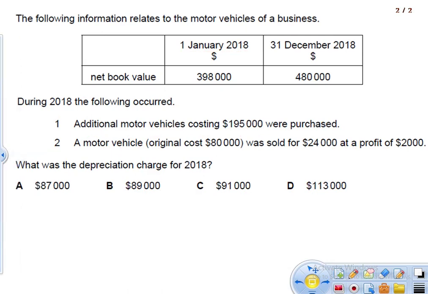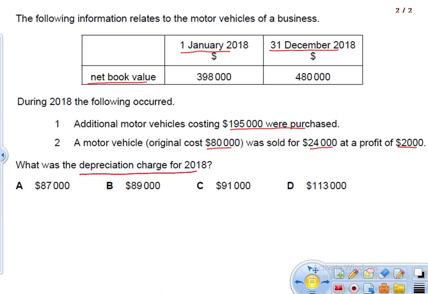The question says, the following information relates to the motor vehicle of the business. The net book value on 1st January 2018 is given, and on 31st December 2018 is given. During the year the following occurred: additional motor vehicles costing 195,000 were purchased. And second, a motor vehicle originally costing 80,000 was sold for 24,000 at a profit of 2,000. So the question is, what is the depreciation charge for the year 2018?